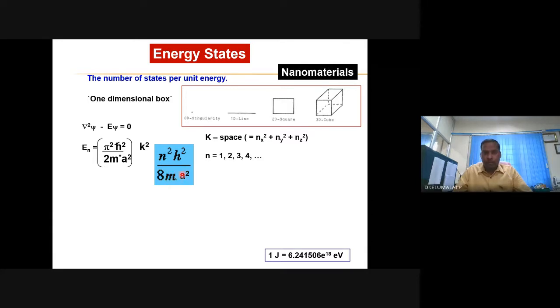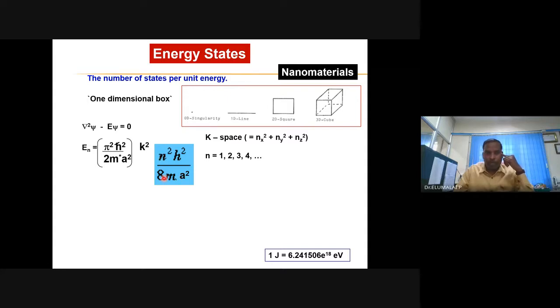Some people designate a, some people designate r or l. For me it is the same. Where n is the quantum number, varying from 1, 2, 3, etc. H is Planck's constant, 6.626 into 10 power minus 34 joule second. And m is the mass of the electron, not the mass of the particle or the material. A is the nanoscale size, or particle size, or grain size.